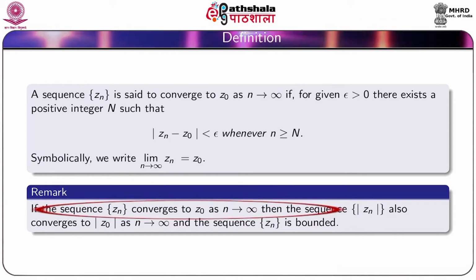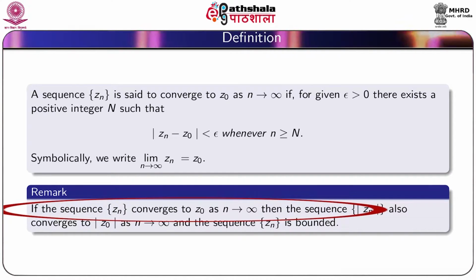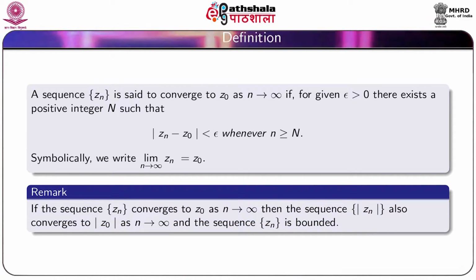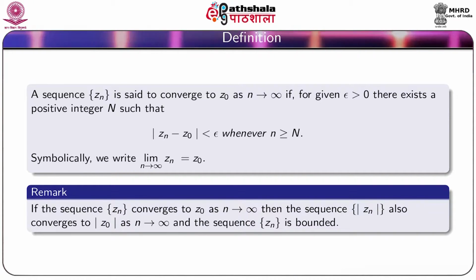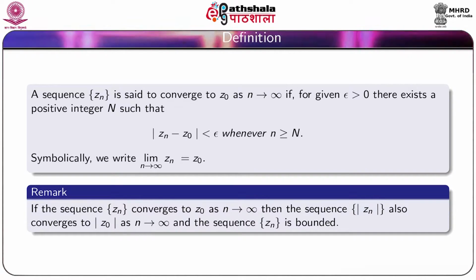If the sequence Zn converges to Z0 as n tending to infinity, then the sequence mod Zn also converges to mod Z0 as n tending to infinity, and the sequence Zn is bounded.